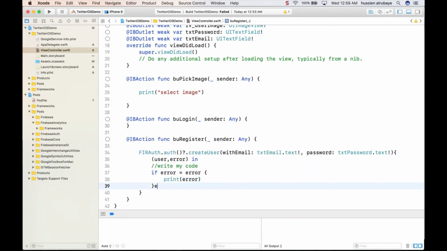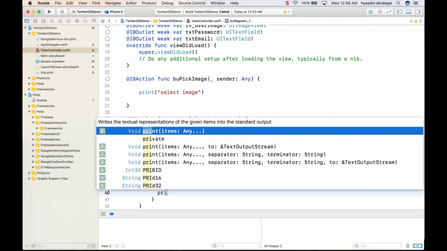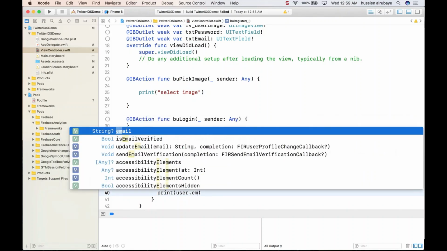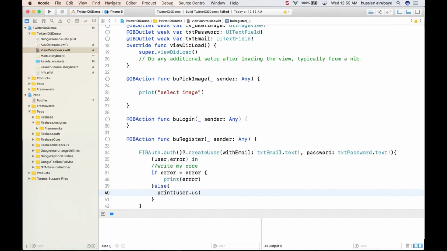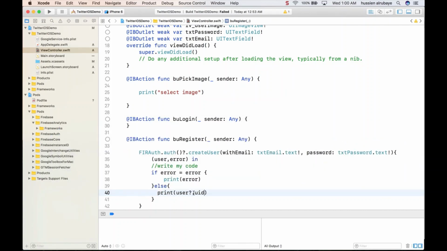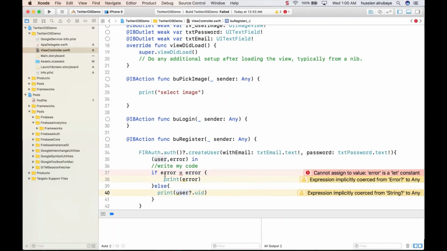Else, that means there is login information. If the user is able to log in, there is different information I can get from the user here. For example, if I just click print user, I can get the email of the user that already logged in. I can get the user UID, which is very, very important for us, because every user will have a unique UID in the database, and I can get a lot of information from this. So this one should be set up in this way.